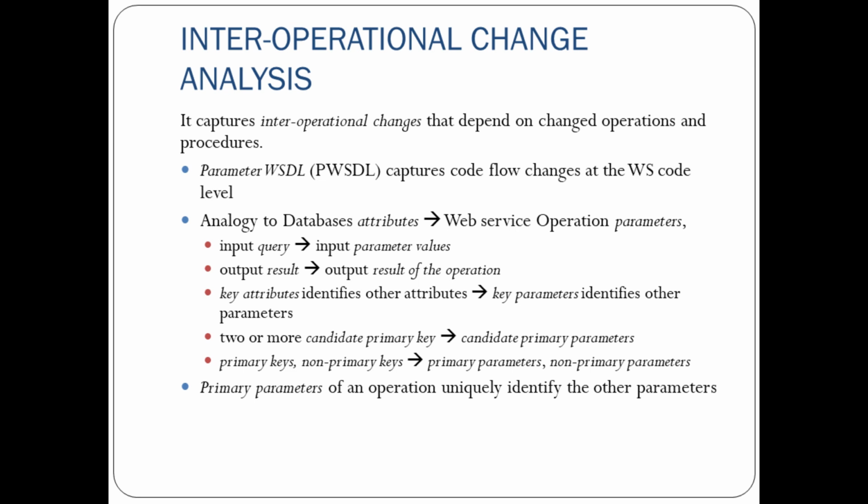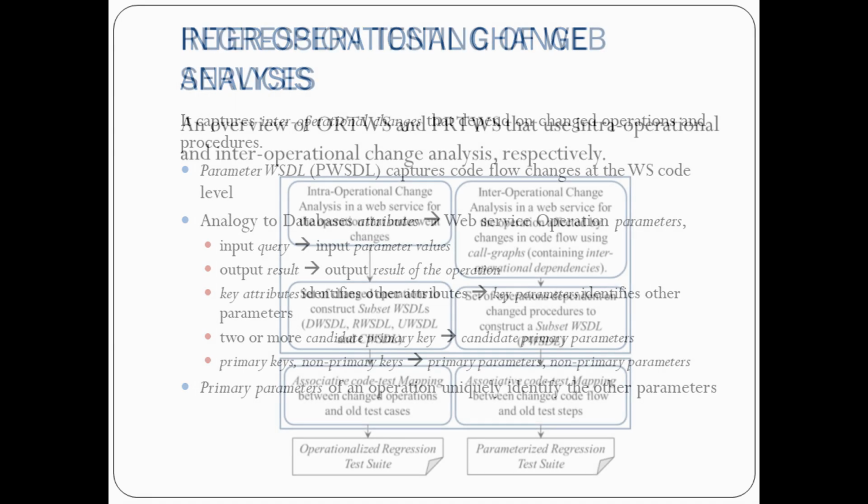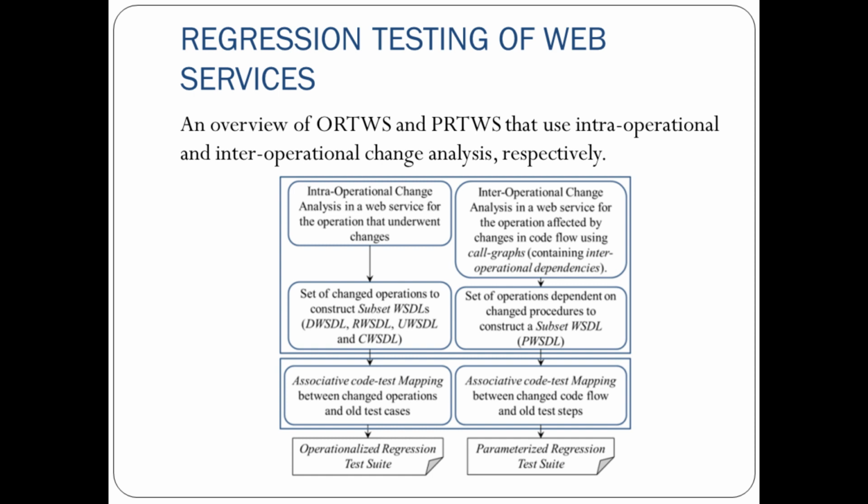Then primary parameters of an operation basically do unique identification of other parameters. This is how the inter-operational analysis takes place. Then these are the two flow diagrams: intra-operational change analysis generates subset WSDLs. Then it does associative code test mapping for generating the operationalized regression test suite.